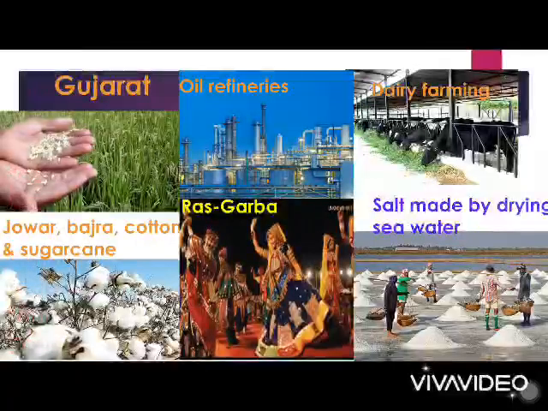People grow jowar, bajra, cotton and sugarcane in Gujarat. Many people are traders. Some are engaged in dairy farming. Along the coast, salt is made by drying seawater. There are many textile mills and oil refineries. Most people speak Gujarati. Ras Garba is a popular folk dance.